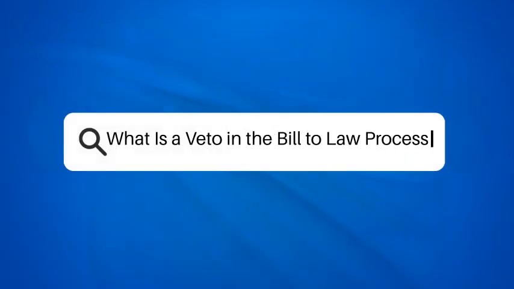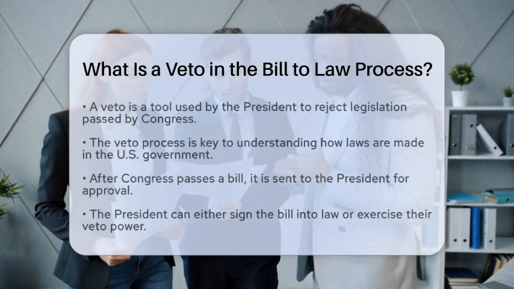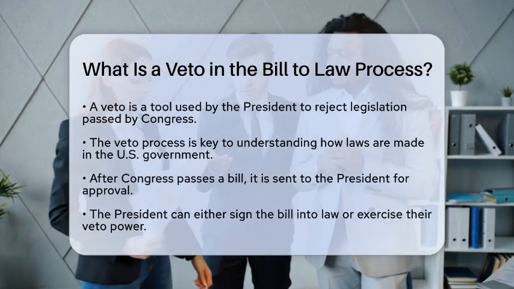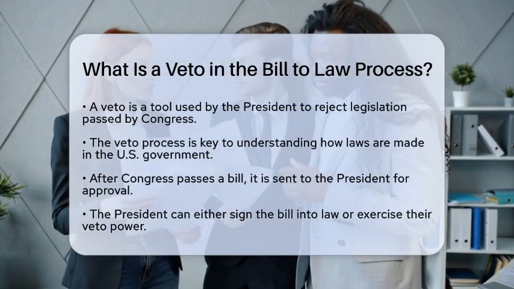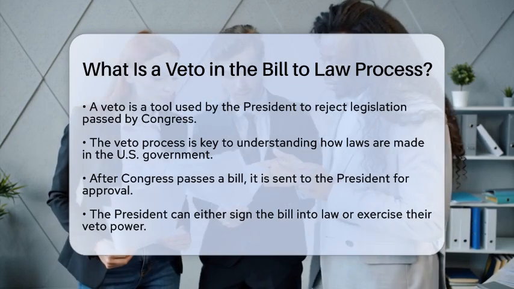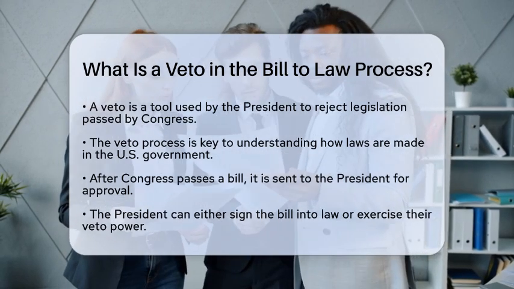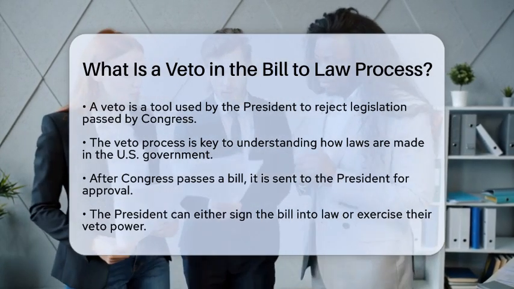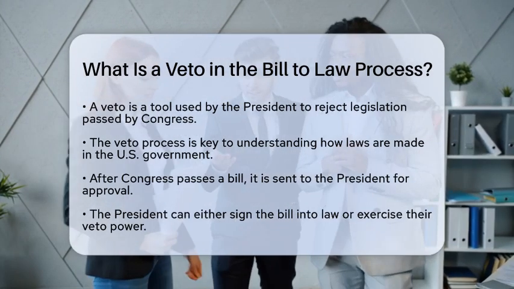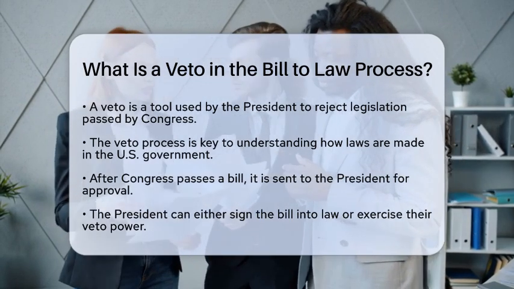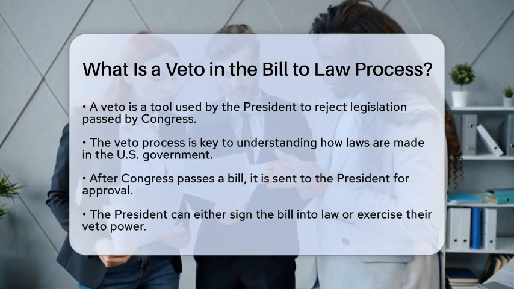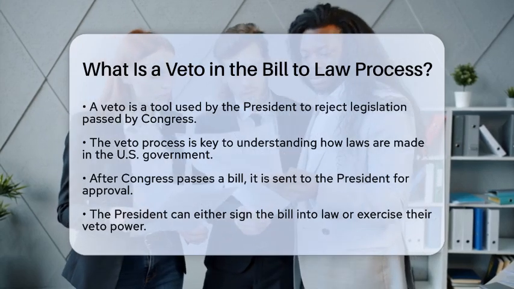What is a veto in the bill-to-law process? Imagine a scenario where a proposed law has passed both chambers of Congress, but it faces a crucial decision that could determine its fate. This is where the concept of a veto comes into play. A veto is a powerful tool used by the President of the United States to reject legislation that has been approved by Congress. Understanding this process is essential for grasping how laws are made and the checks and balances that exist within the United States government.